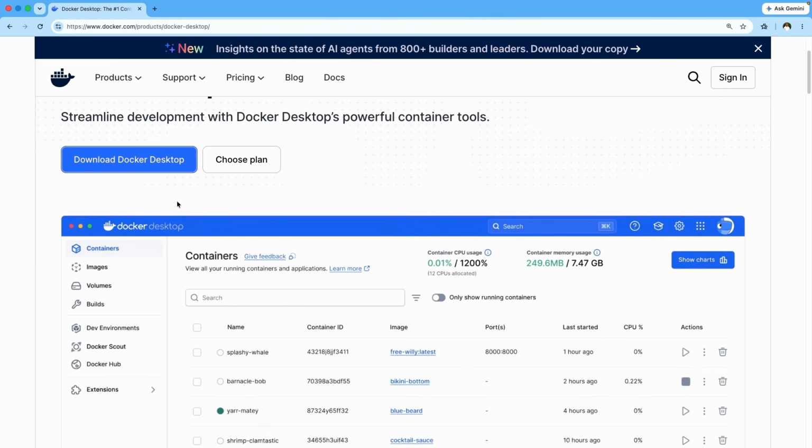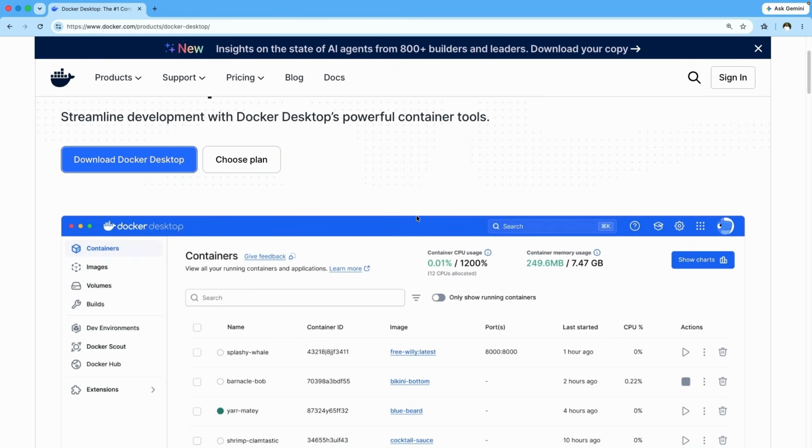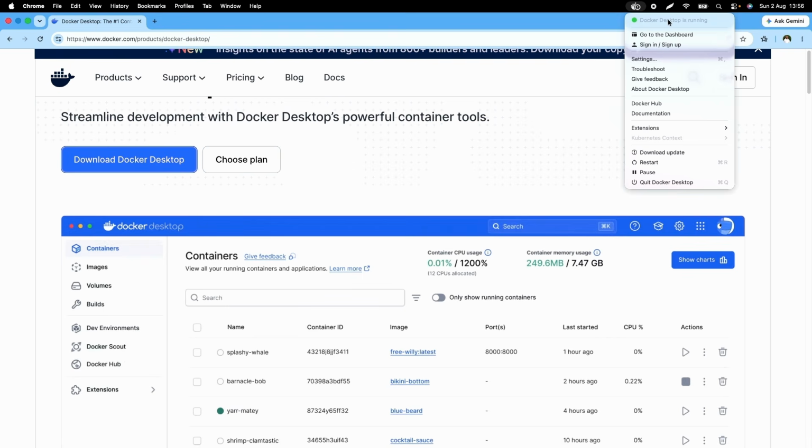Now you see here, download Docker Desktop, and here you have different presets based on your operating system. So on Mac, Apple Silicon, Intel chip, Windows AMD or ARM, or also for Linux, you can go on and download Docker on your machine. Once you have Docker installed, you want to make sure that Docker is running. So you want to see this whale icon here, this whale icon that goes on to say Docker Desktop is running.